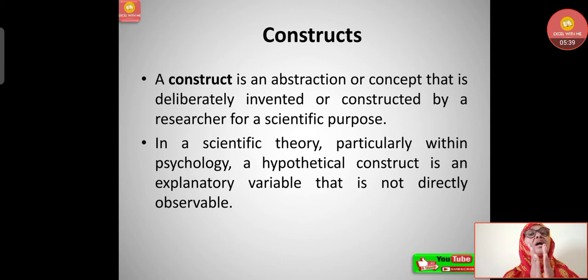So it's an abstraction or a concept that the researcher will deliberately develop here in a scientific manner, for a scientific purpose. In a scientific theory, particularly within psychology, a hypothetical construct is an explanatory variable that is not directly observable, which we cannot directly observe.